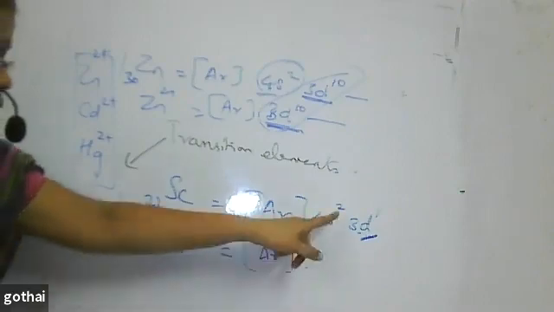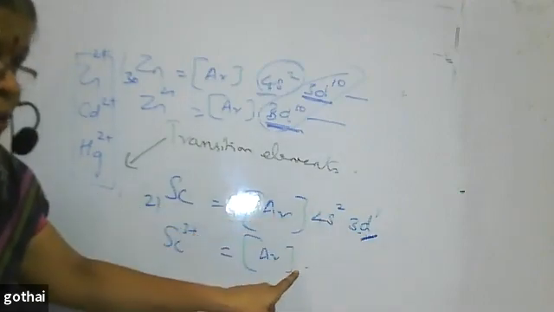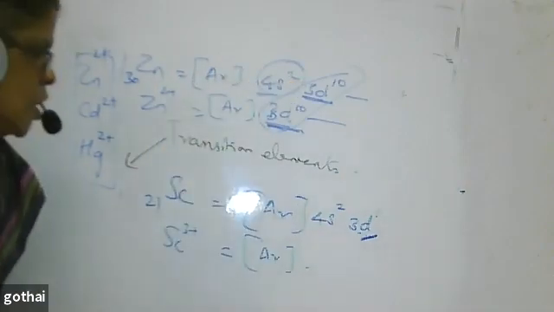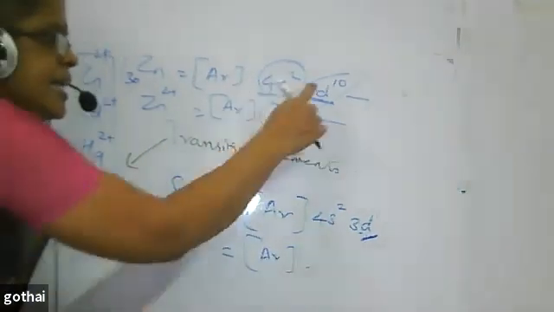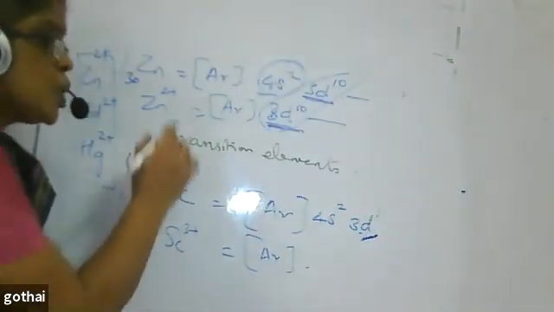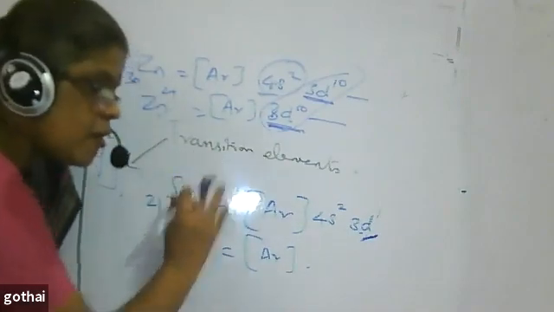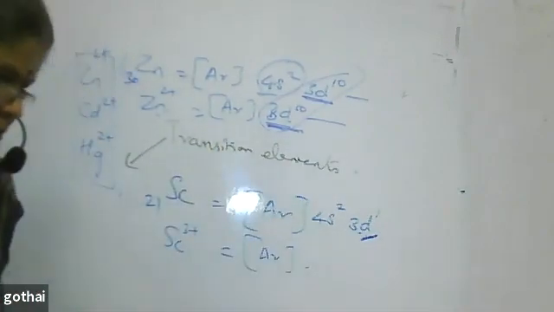Then there is an incompletely filled d orbital, either in the ground state or in any one of the states. Then we call them a transition element. So scandium is a transition element. If either in the ground state or in the excited state there is no incompletely filled d orbital, then it is not called a transition element. That is the way you have to explain. Without the electronic configuration, if we explain, no mark will be given.